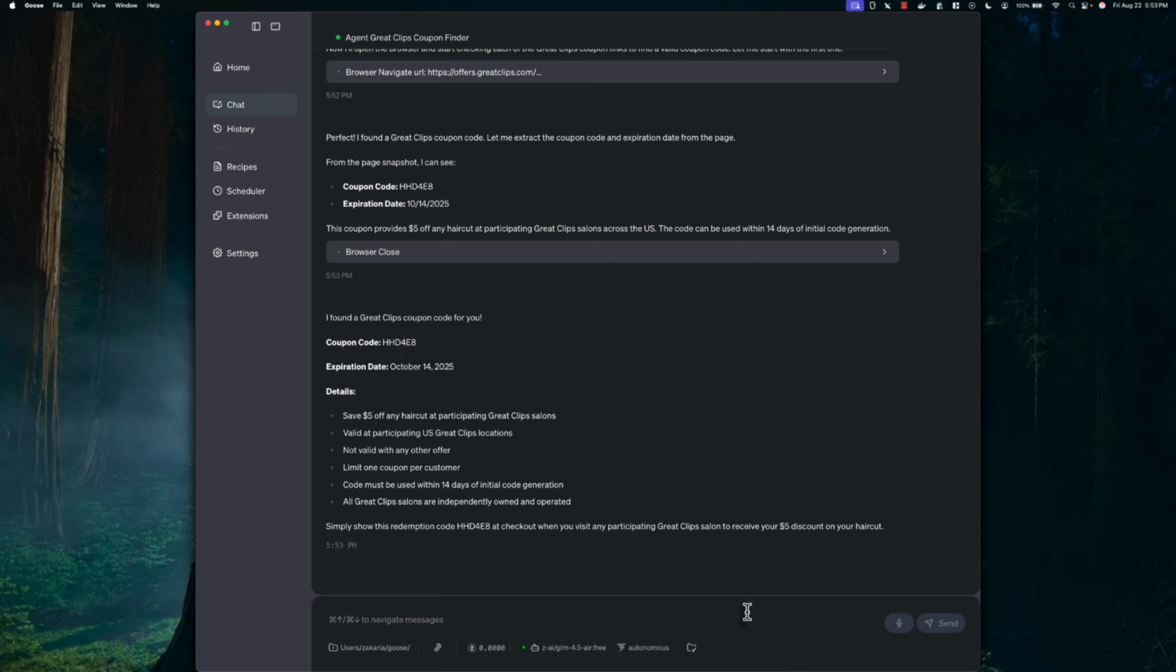So that's all. I hope this will give you an idea how you can create recipes for Goose and build something much more interesting, much more useful for you.